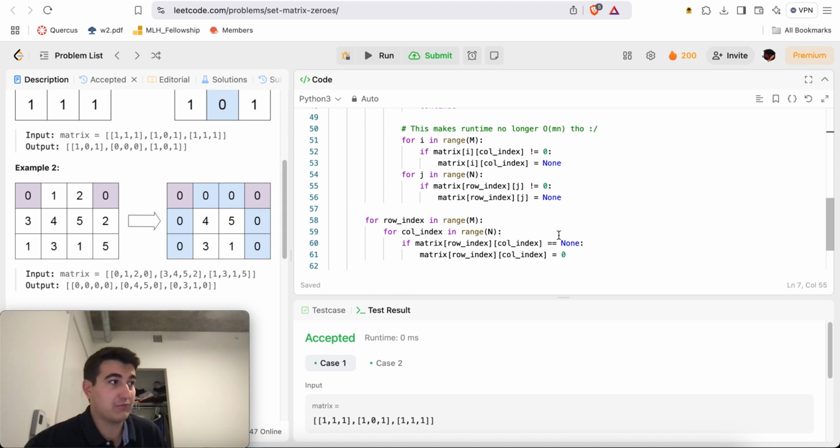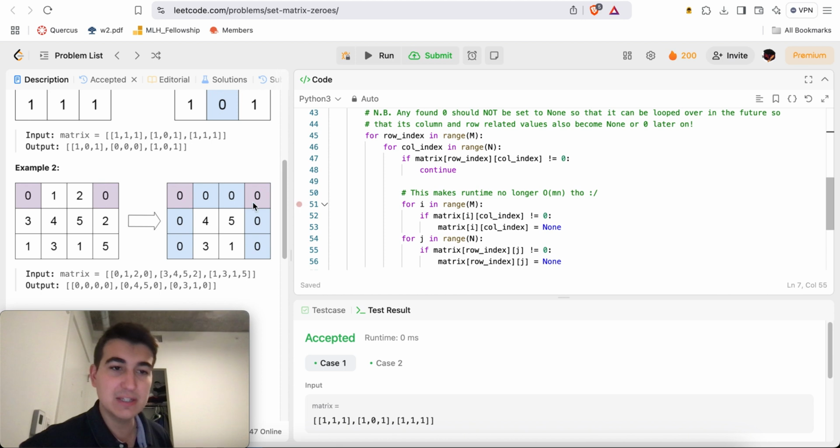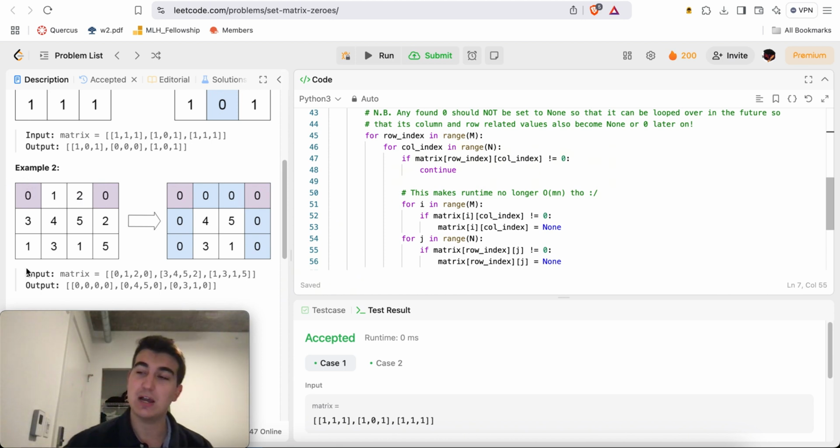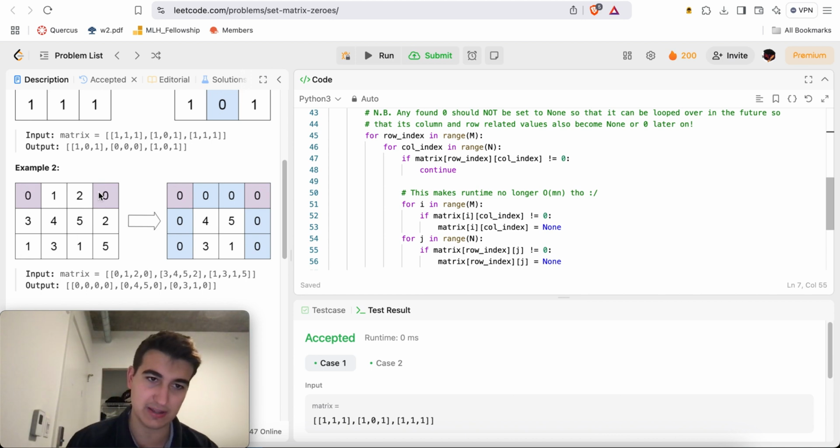But hey, if for some reason space is really the issue and time isn't, then okay, great. Here's an in-place algorithm that'll do it, but just much more slowly. But that's kind of the idea. So for every single element in a row or column wherever I find a zero, I'm going to set them all to none except the zeros. So here I'll set these all to none except the zero.